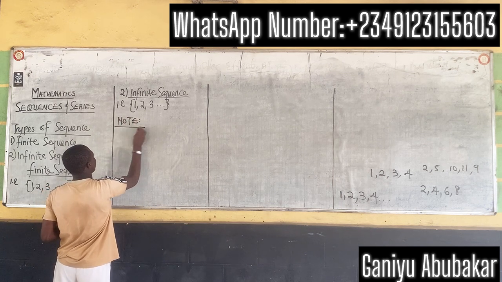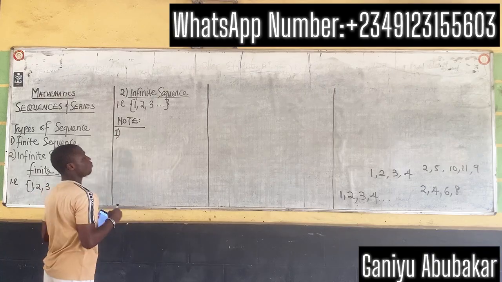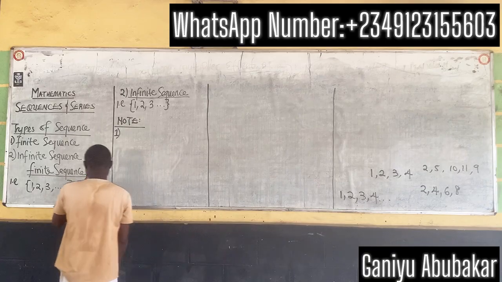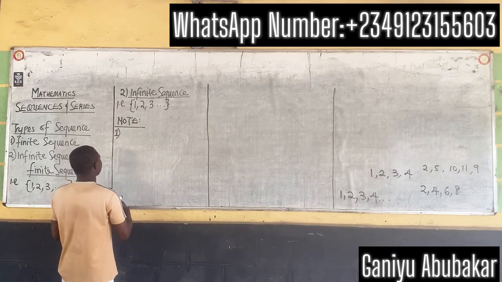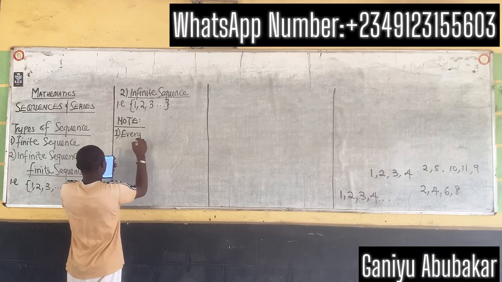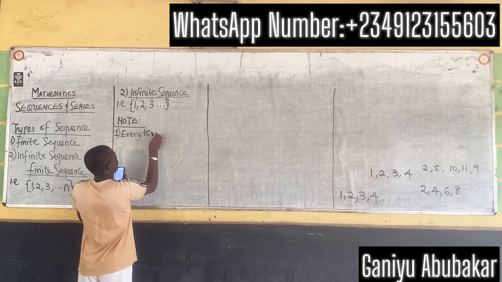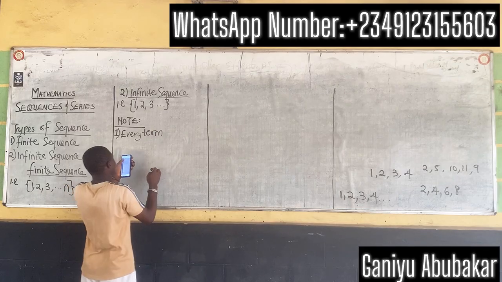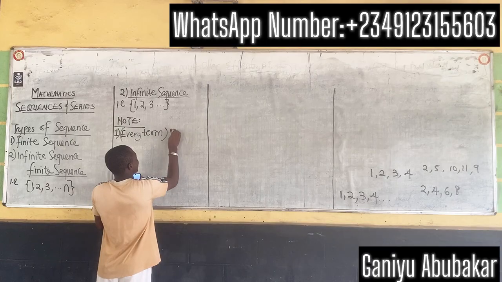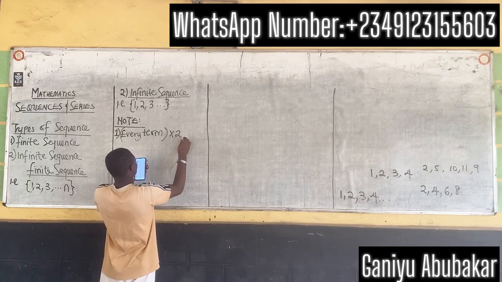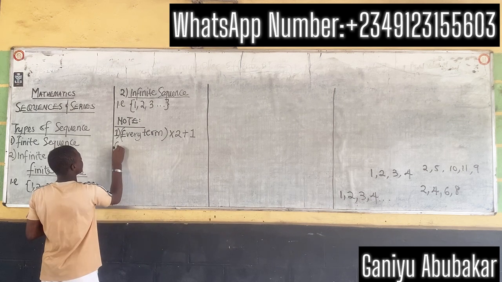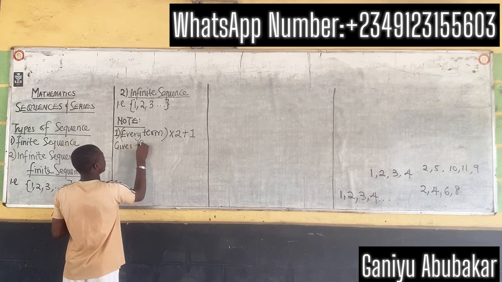Note the following, please. Number one. Every term, in brackets, multiply by 2 plus 1 gives the next term.